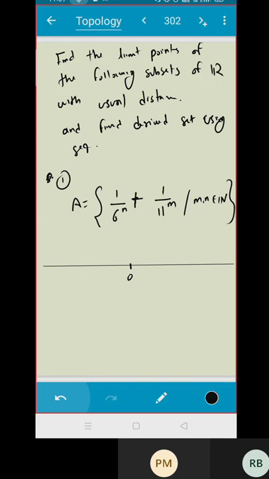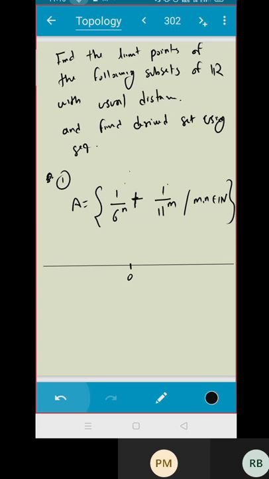Can we do like this? You can keep n constant and then change m. Very nice, that was the logic I was expecting from you. Suppose we fix n. Suppose this is a number for me, say p, and the expression is p plus 1 upon 11 raised to m. So what is the limit point? p. Do you agree?